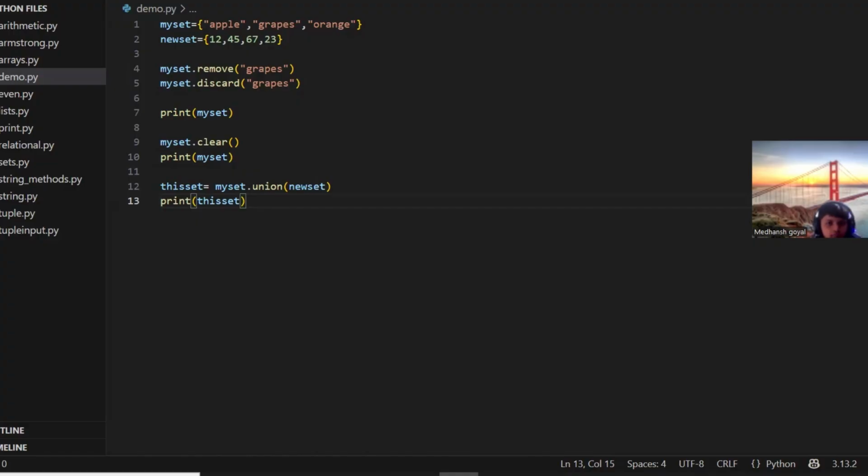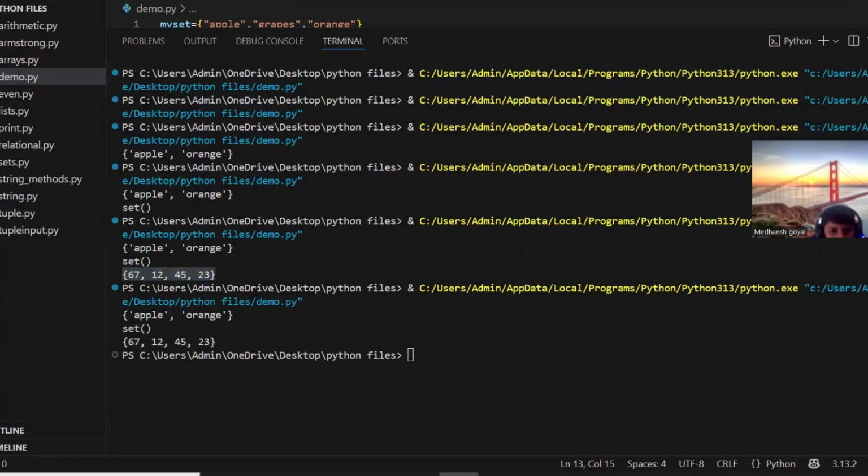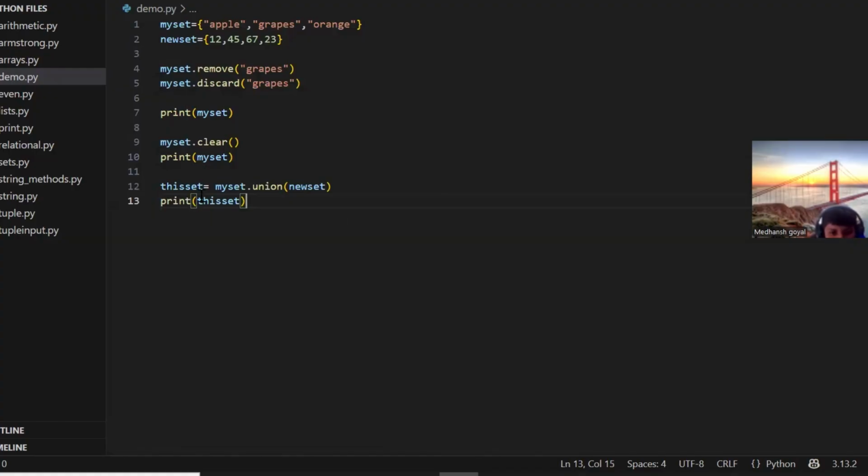It should merge both the sets. Why didn't it merge both the sets? Strange. My set dot union new set. New set is this, and this set is this. I'm printing this set. Why?